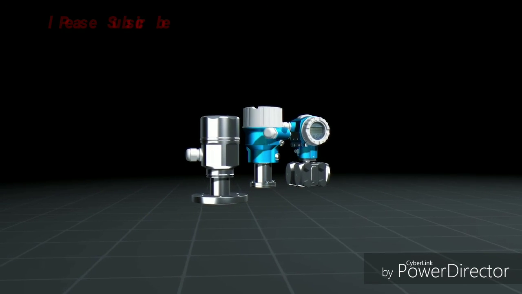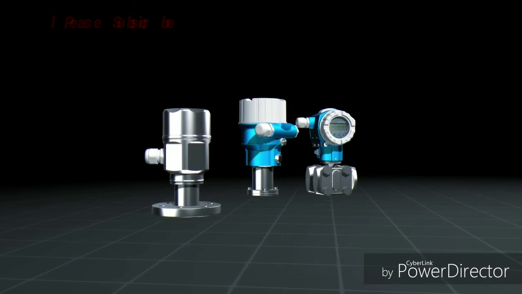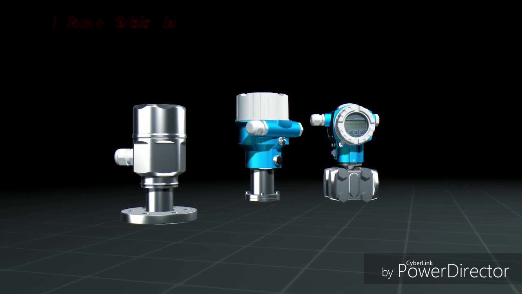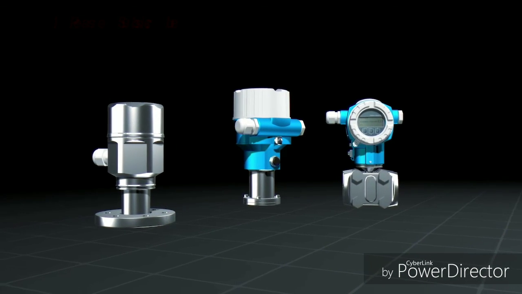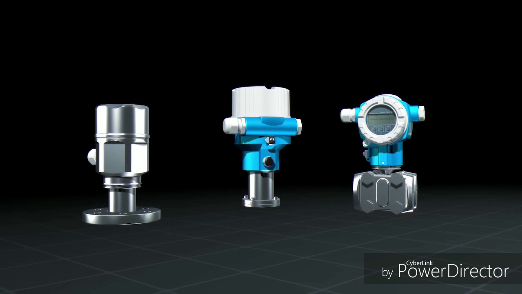The pressure instruments of Endress and Hauser facilitate the measurement of pressures and levels in standard applications, as well as applications with high temperatures and high pressures, as well as those involving corrosive and abrasive media.